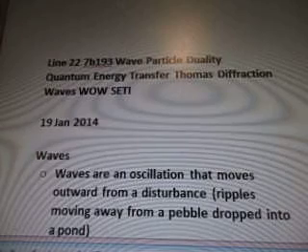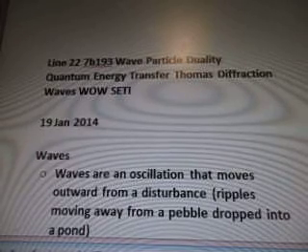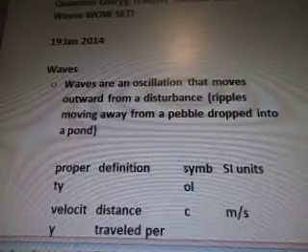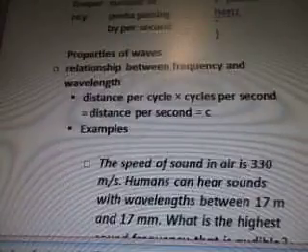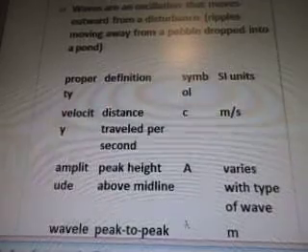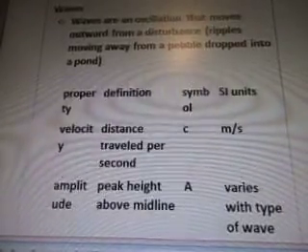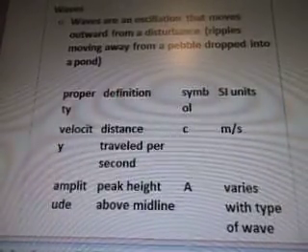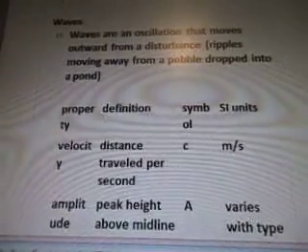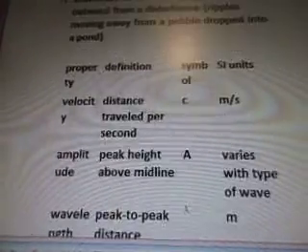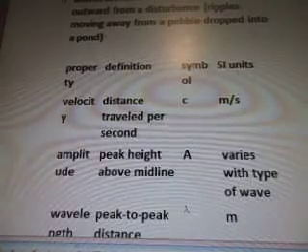So we were looking at line 22, 7B193, wave particle duality, quantum energy transfer, Thomas diffraction waves in Wow Seti. Now on January 19, 2014, I'm looking at the waves, and I apologize, this is supposed to be a quote from a blog. I forgot to write that down. So waves are an oscillation that moves outward from a disturbance, like ripples moving away from a pebble dropped into a pond. The property, definition, symbol, and units.